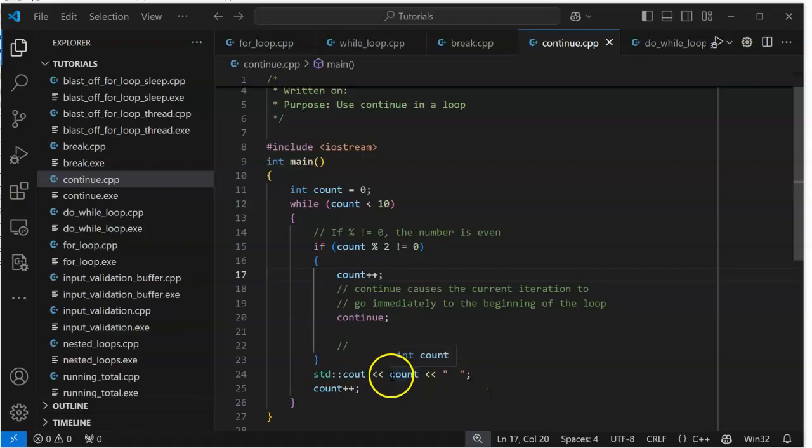We print out the count in the space. So the count increments this time if it's not even. It prints if it is even. So continue zips us around to the beginning, where break just kills us and cuts us out. So the first time around we have 0, it does not meet the specification. Print it. 1 does meet the specification. We add 1 to it, continue. Jump by this, go back to the beginning. We end up with 0, 2, 4, 6, 8.